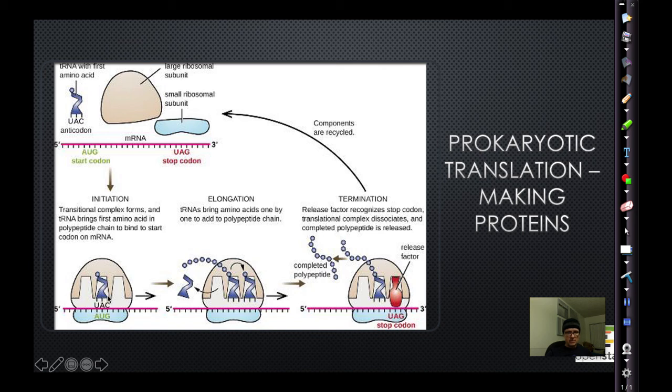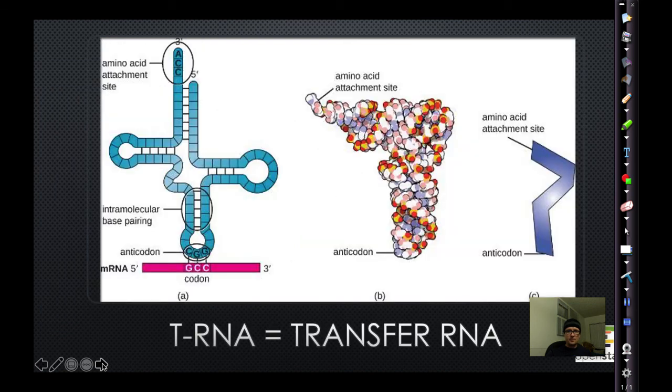That tRNA sequence is called the anticodon. At the other end of that tRNA is the amino acid. It'll then move on to the next codon, find the correct tRNA for that, and then between the two amino acids it's going to form a peptide bond. You will have to remember how to form a peptide bond like we drew in lecture. Again, the codon on the mRNA, the anticodon on the tRNA, and at the opposite end of the tRNA is the amino acid attachment site.